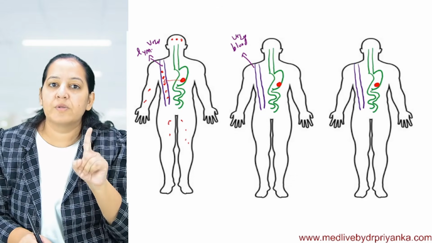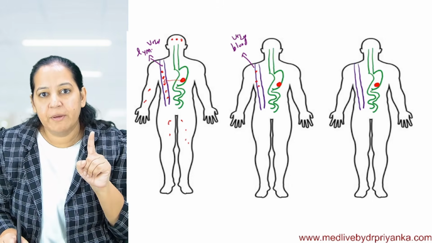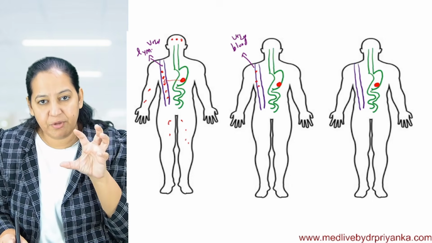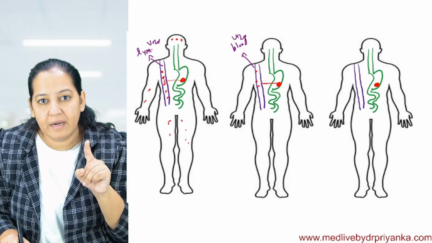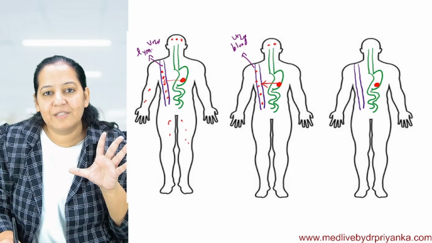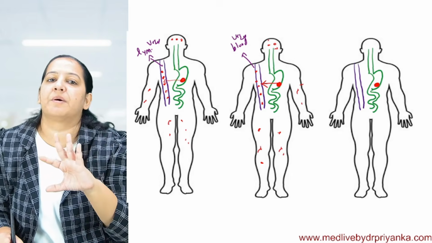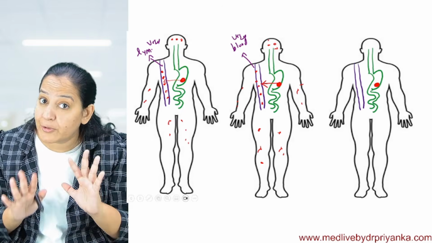This route is known as the lymphatic route. The second: if the cells of the primary tumor loosen and leak into the blood vessel, they spread via the blood vessel to multiple organs, forming multiple secondaries discontinuous with the primary. This route is known as the hematogenous route.